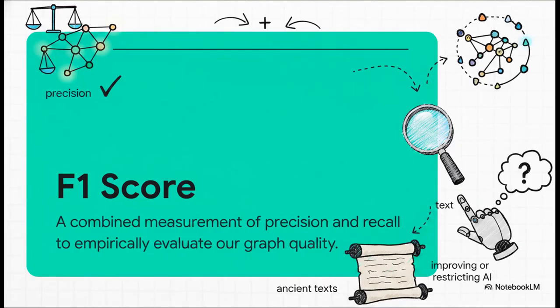Now, to measure if our ontology is actually working, we use a metric called the F1 score. Please don't let the technical jargon throw you off. It's literally just a combined measurement of precision, meaning accuracy, and recall, meaning completeness. We use this F1 score to empirically check if our shared vocabulary is actually improving the text analysis, or if we're accidentally restricting the AI so much that it's dropping important historical relationships.